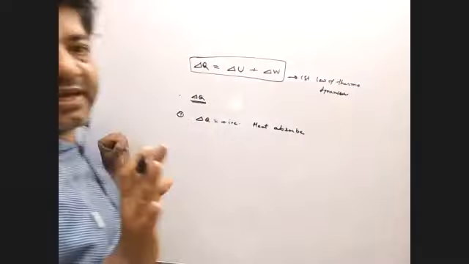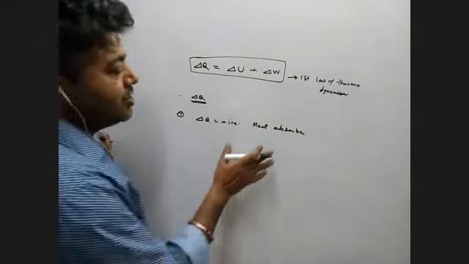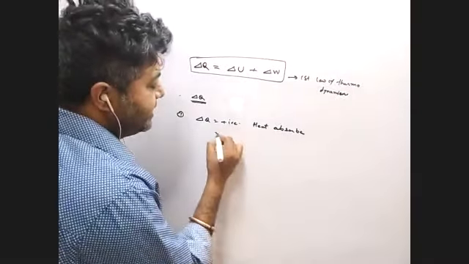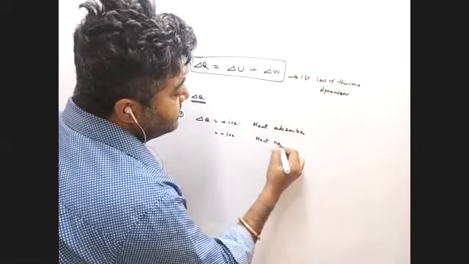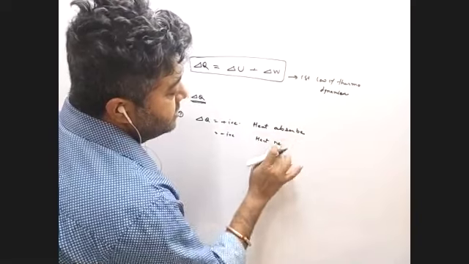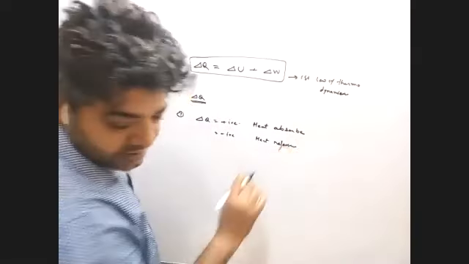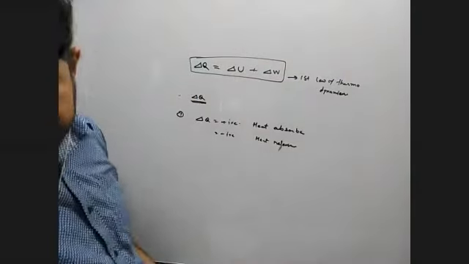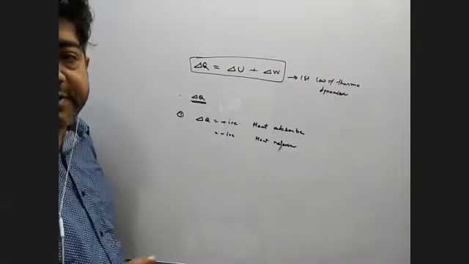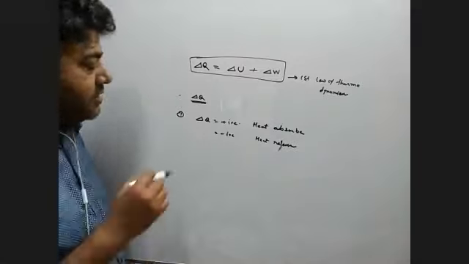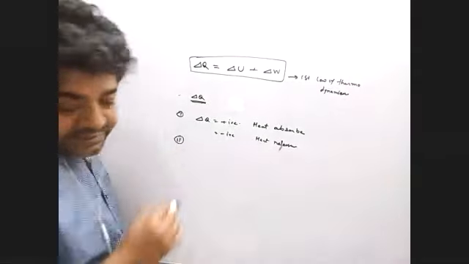That means you are giving some amount of heat to the system. And del Q negative means heat released. Is it okay, everyone? Acha, next important point is that